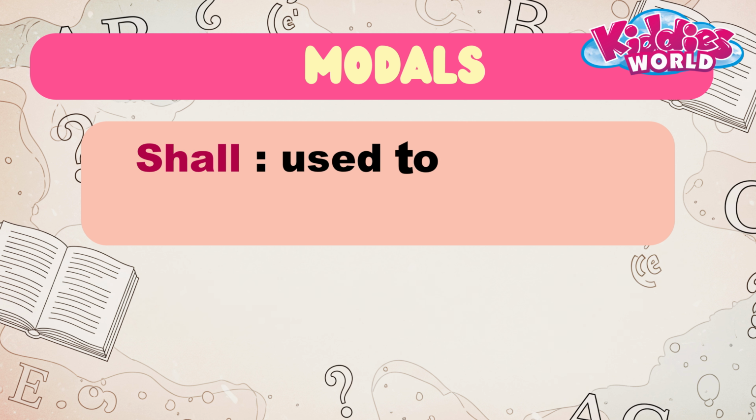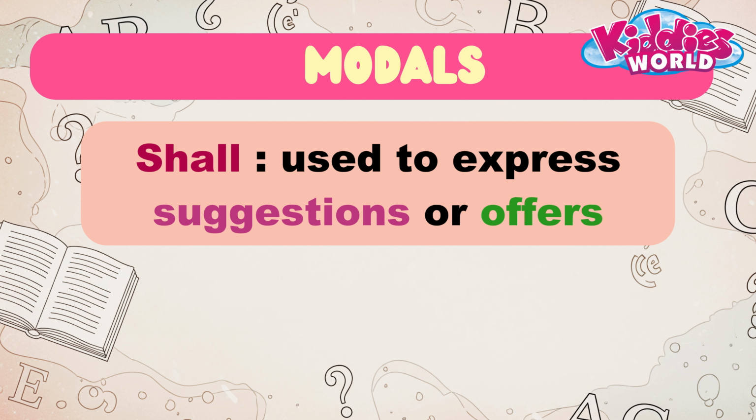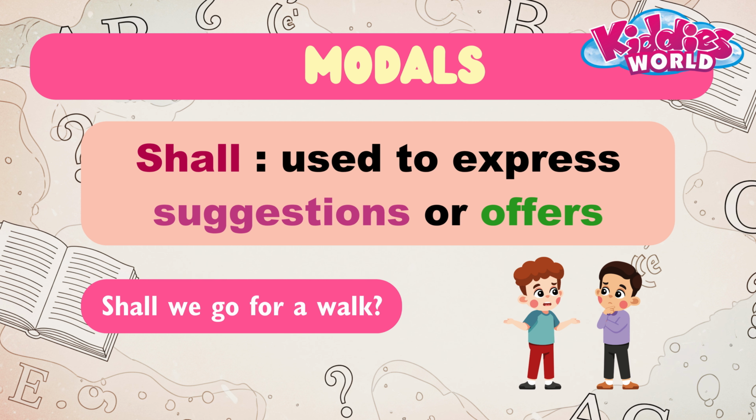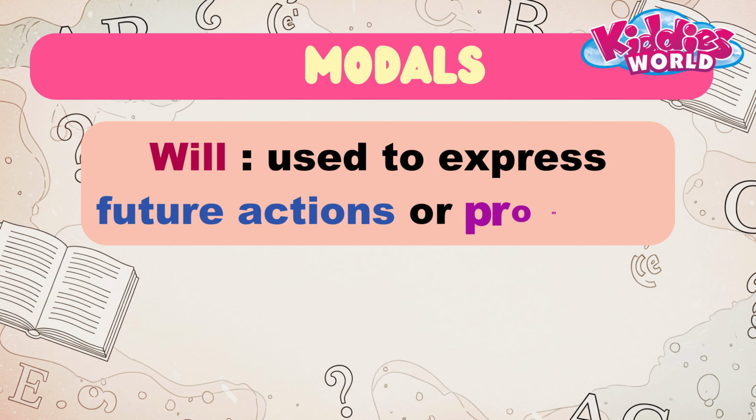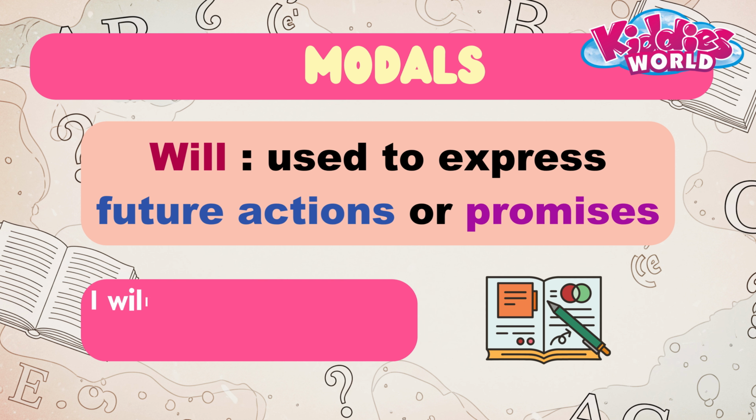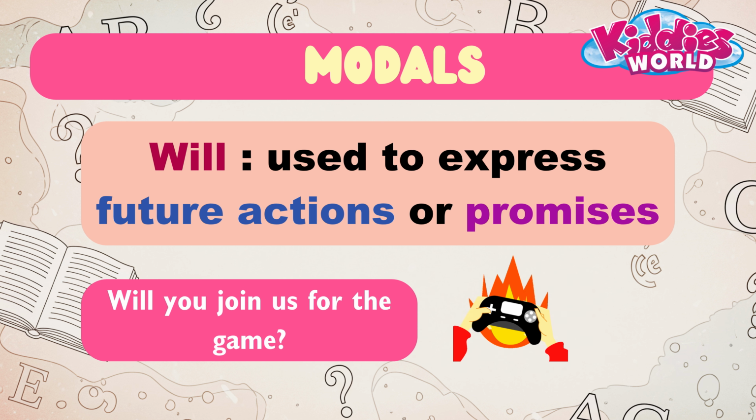Shall, used to express suggestions or offers. Example, shall we go for a walk? Example, shall I open the window? Will, used to express future actions or promises. Example, I will finish my homework tomorrow. Example, will you join us for the game?